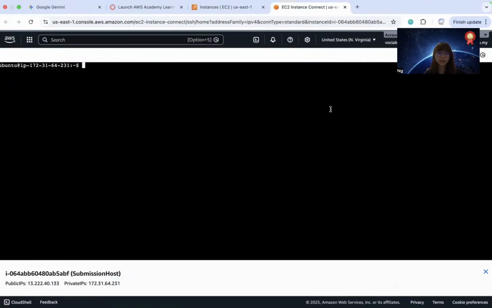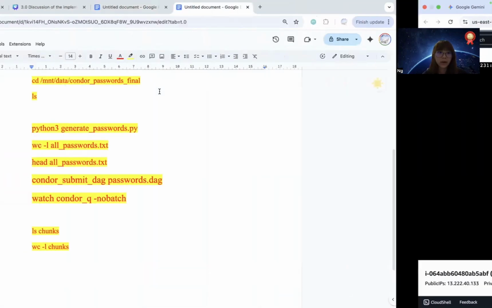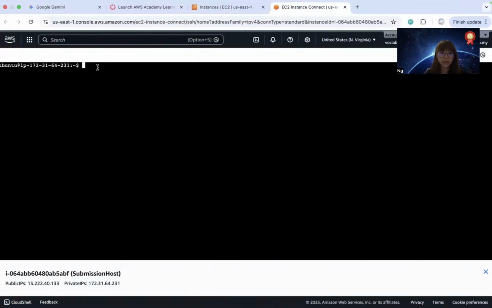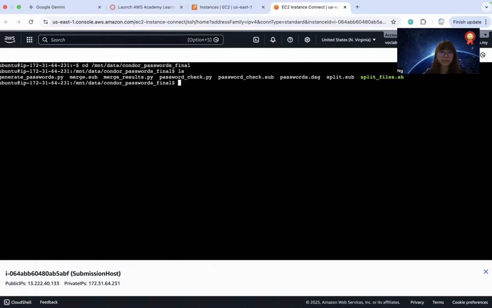I am currently in my submission host. All the workflow files are stored in an NFS mounted directory. So let's start by switching to that directory first, and let's see what files we currently have. There are only scripts and the job configuration files. This is because we haven't generated any dataset or run the workflow yet, which is why there won't be any dataset or output files yet.